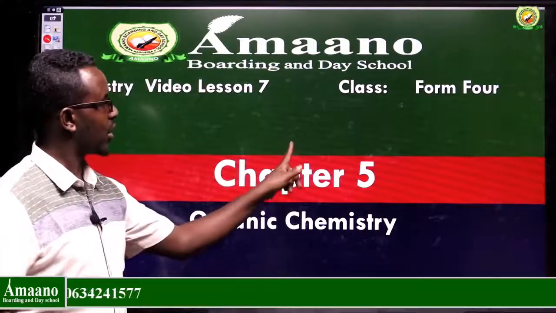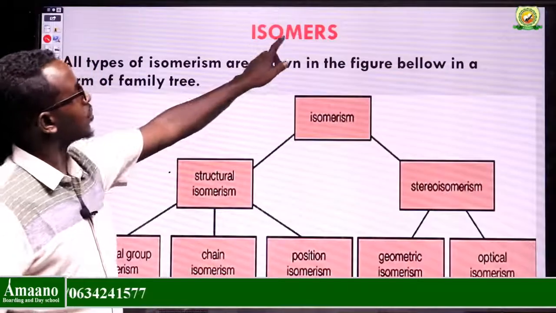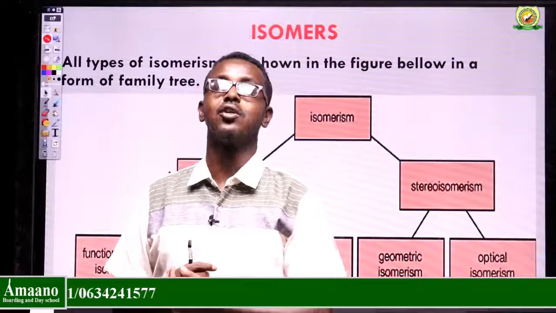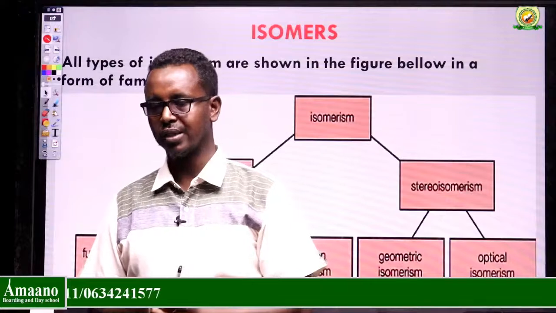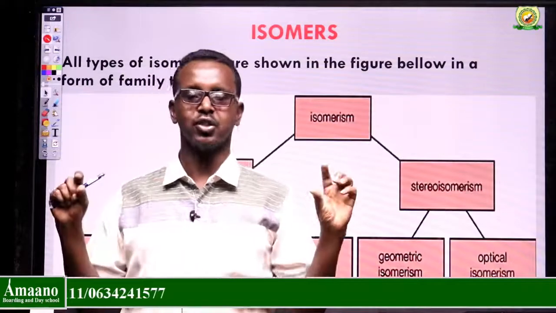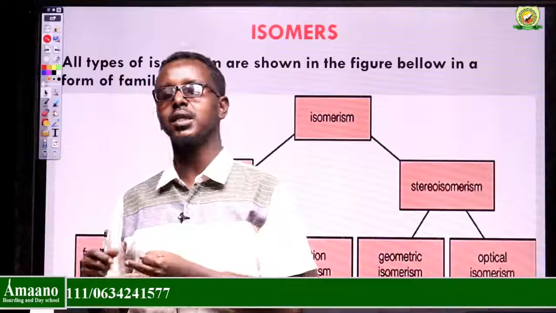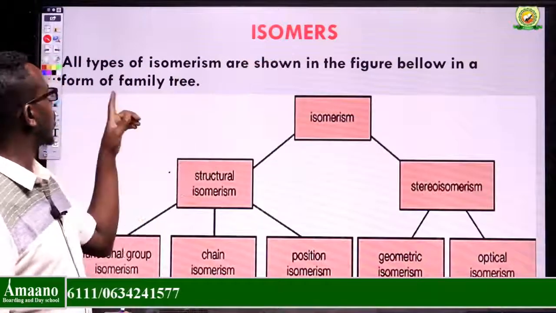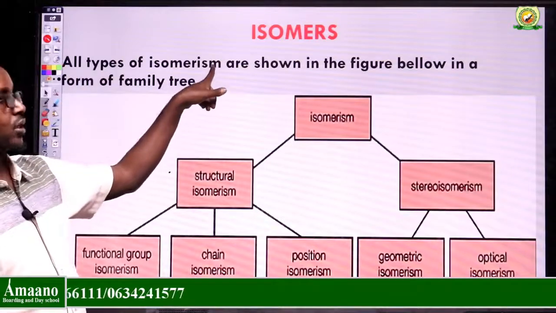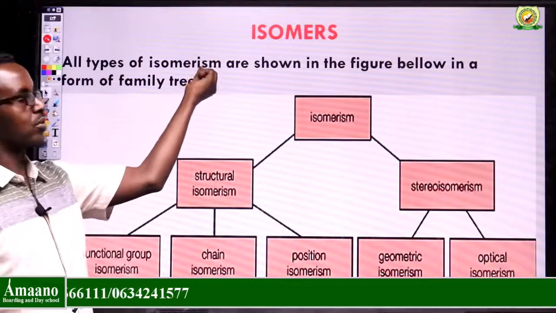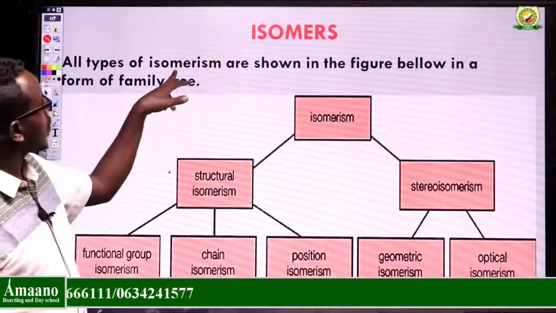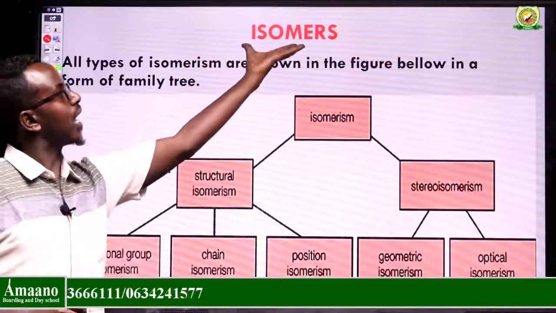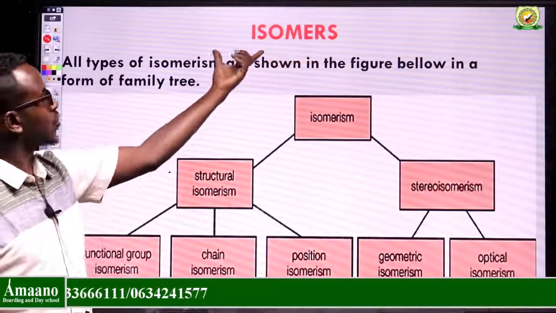For today, we want to continue with isomers. Isomers are general. We are not going to do only isomers of alkanes, but isomers in general: isomers of alkanes, alcohols, or other families. Here you see all types of isomerism. I can use isomerism or I can use isomers. When I say isomerism, it is a kind of process or reaction, but when I say isomers, it is a name.